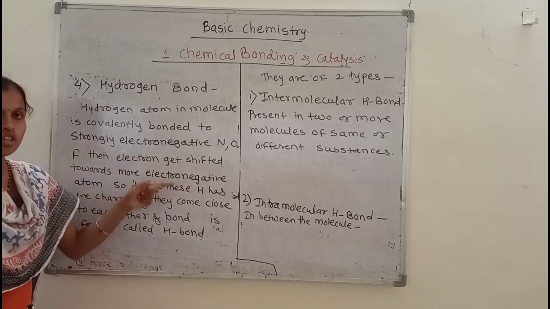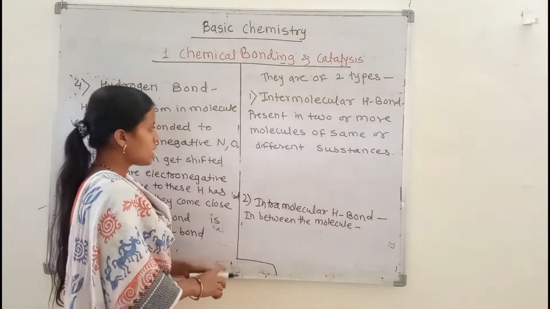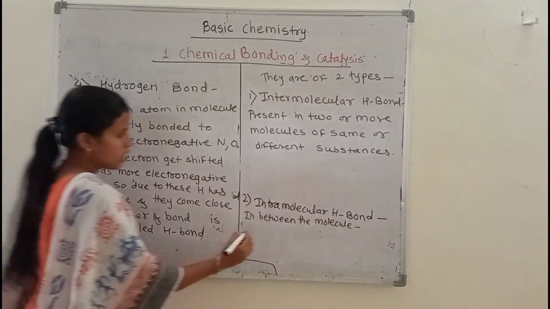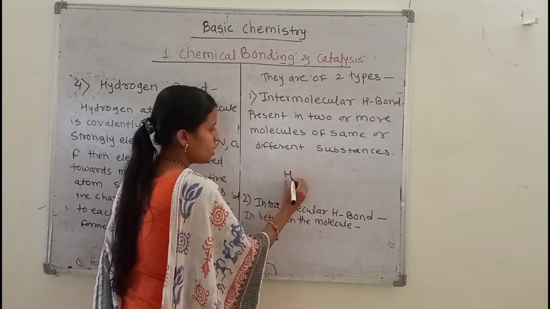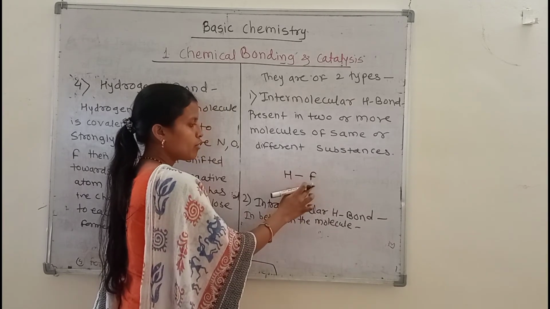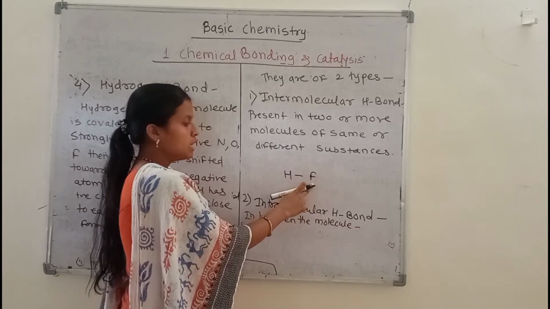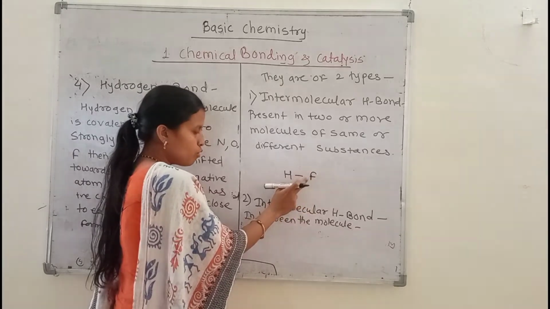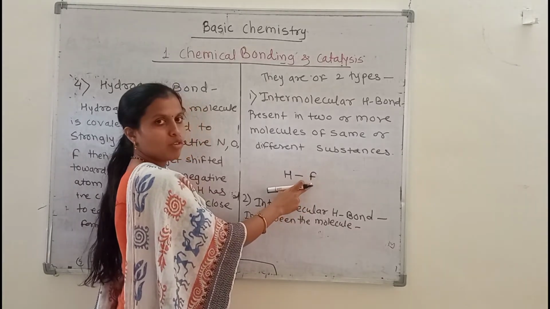Then the electrons get shifted. For example, hydrogen bonding is seen between hydrogen and the fluorine atom. The hydrogen can form a bond with the fluorine atom. Then why will they form a bond with the fluorine atom?